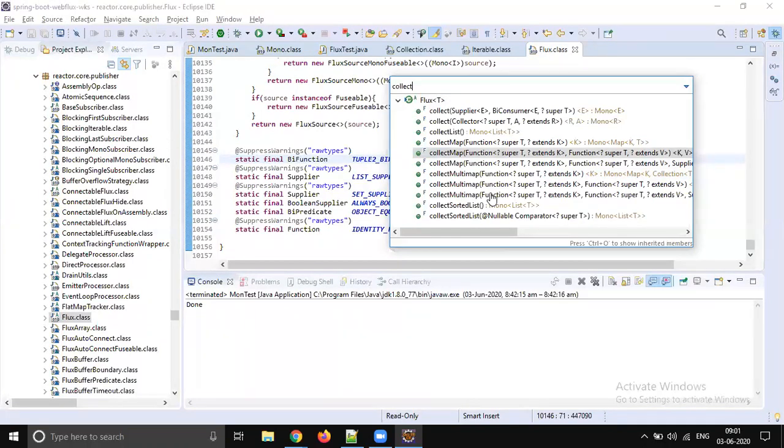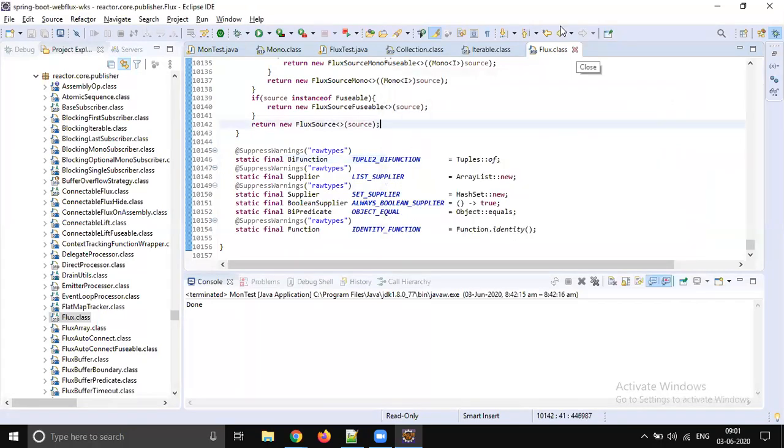That day we saw a couple of sortings. And why are we using Java 8 sorting? Because it's very easy to implement. If it is not the Java 8 comparator, then you should write a lot of code, a separate class has to be written, and that separate class has to be maintained.